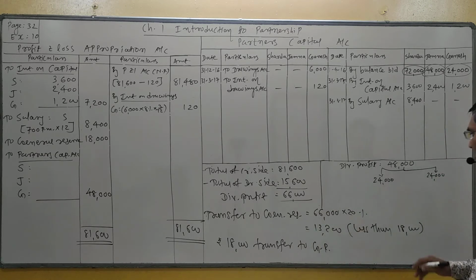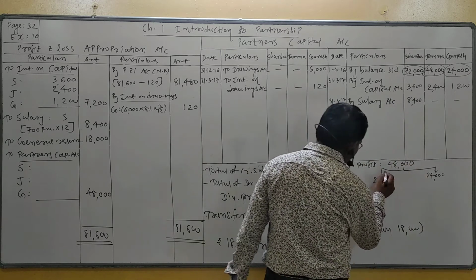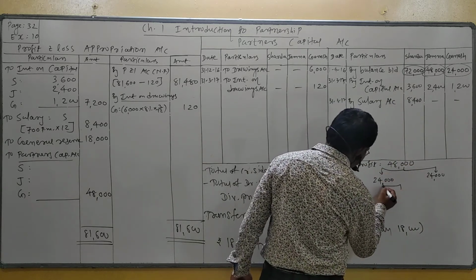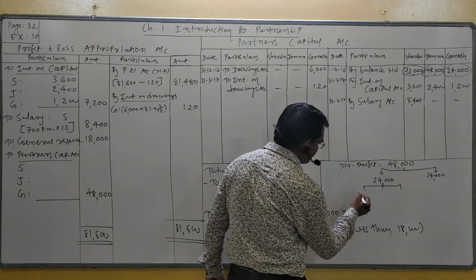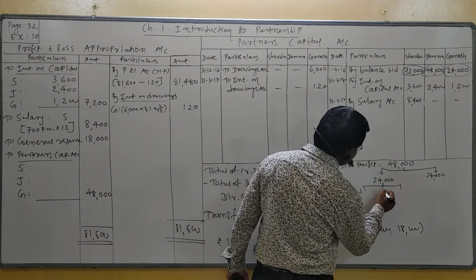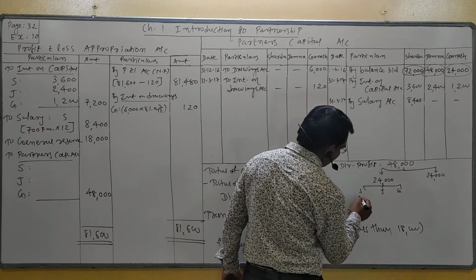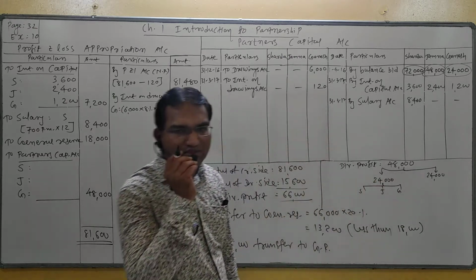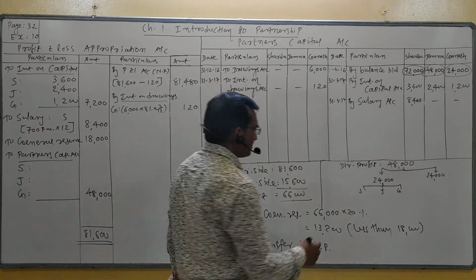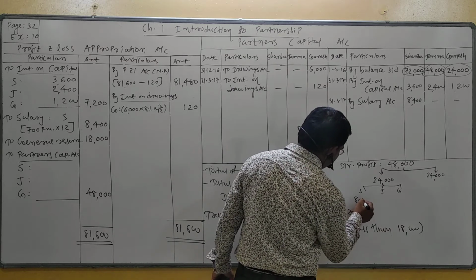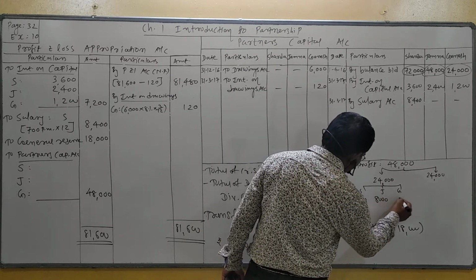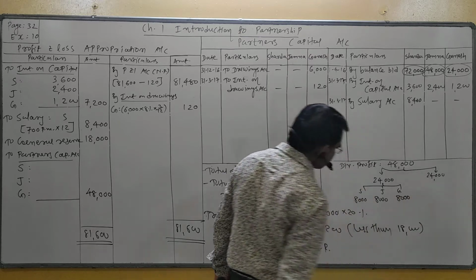First half in equal proportion, what is equal ratio? 1:1:1, Sarda, Jamna and Ganesh. 24,000 divided by 3, so each partner gets 8,000, 8,000 and 8,000. Do you understand?